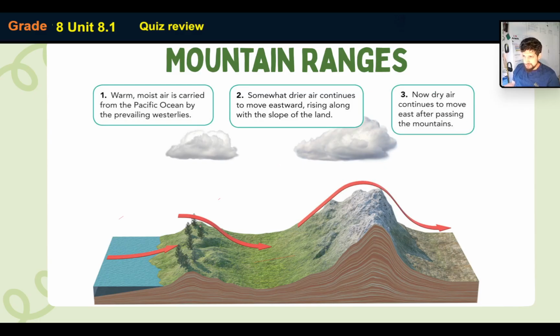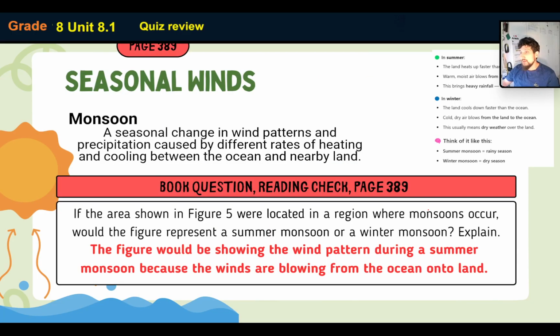Once this air goes up on the mountain, it gets really cold up here, and then this gaseous cloud spills some of its rain and snow onto the mountain. So over here we start with a lot of rain, and then whatever water is left can fall as snow on top of this mountain. Okay, and that's why you've got snow on the mountain, all icy cold. And then once all that water is gone, in the form of rain or snow, what we're left with here is dry air. Okay, and that's how it works. It's pretty interesting stuff.